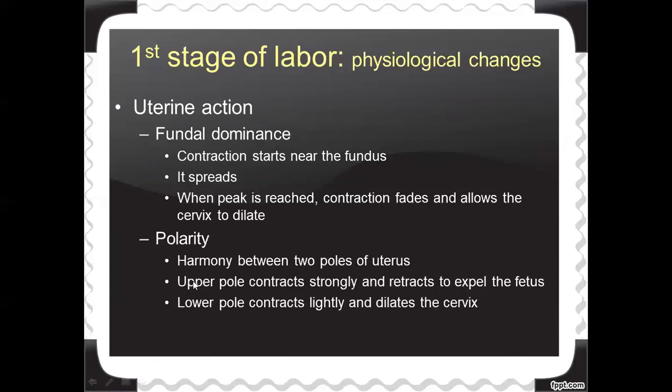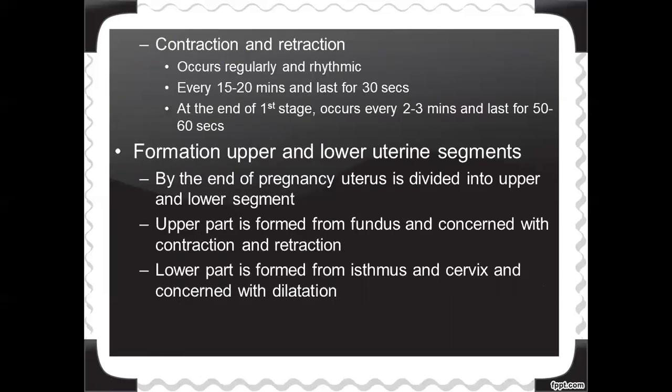The upper pole and the lower pole are in a relationship, and that relationship is known as polarity. Understood? So what is polarity? Harmony between the upper pole and lower pole of the uterus is known as polarity. Okay, moving to our next slide, contraction and retraction.